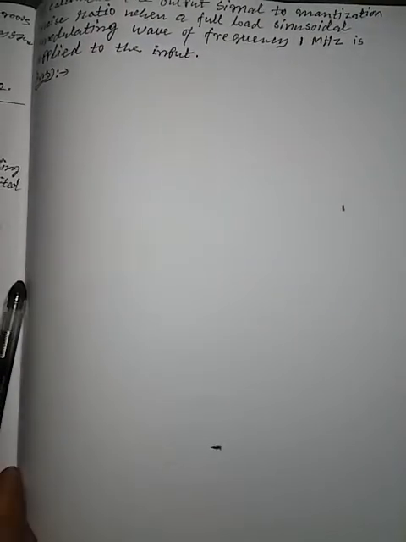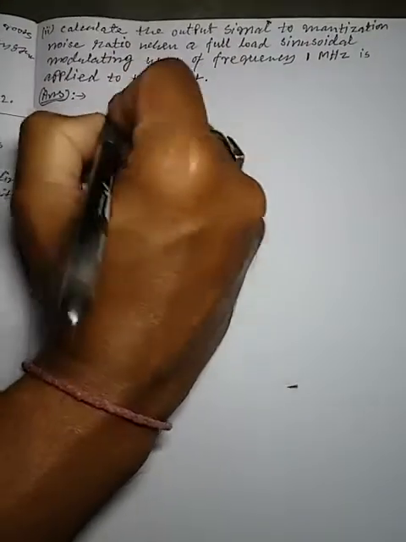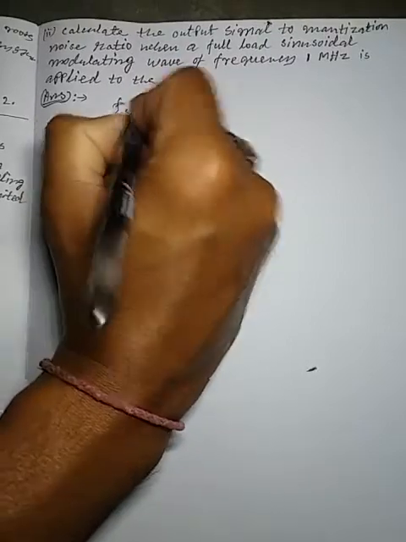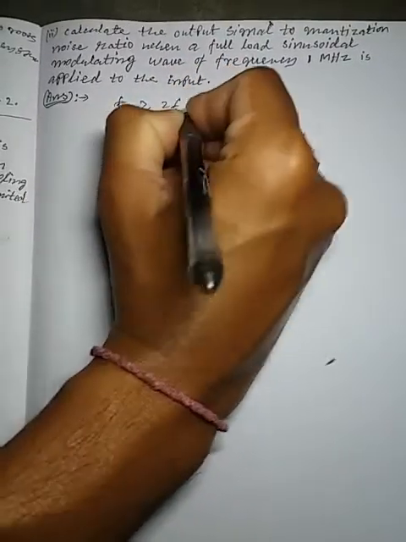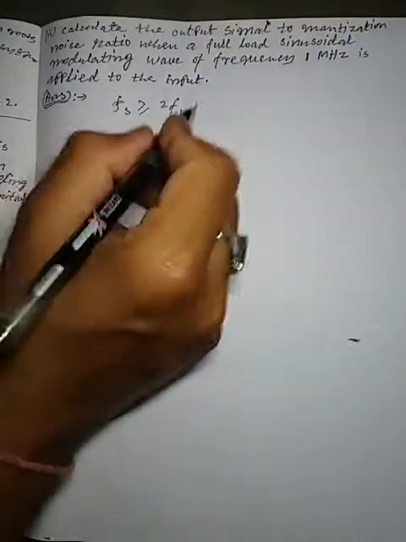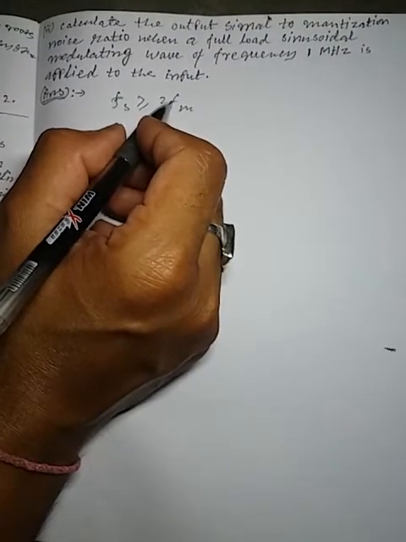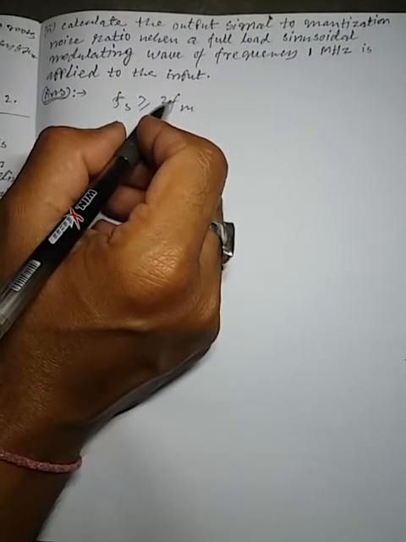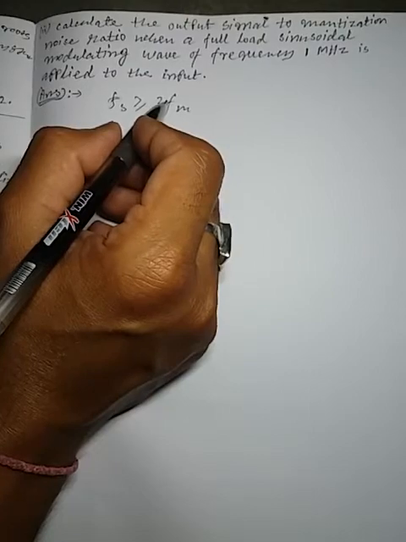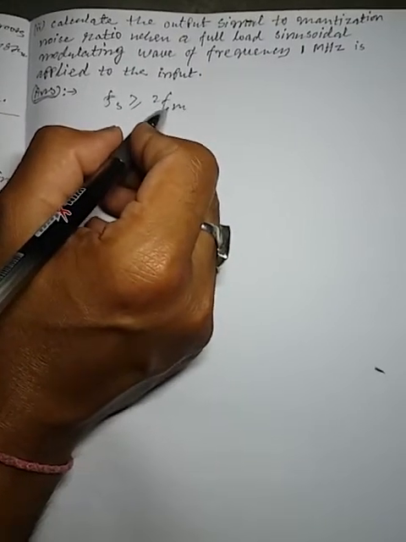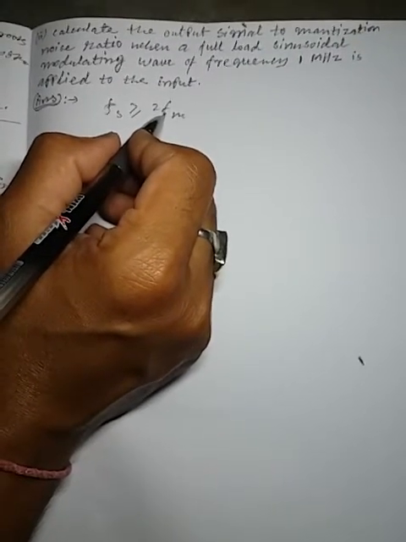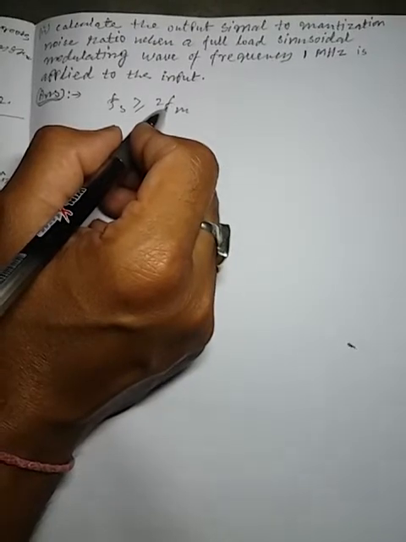Okay, now for this question, what will be the sampling rate Fs? We know sampling rate Fs is greater than or equal to 2 fm, where 2 fm is the Nyquist sampling rate, right? Where the maximum frequency of the message signal is fm hertz.